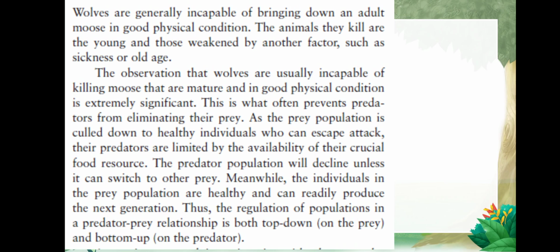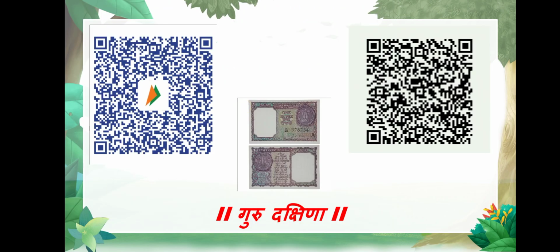Moose is a big deer kind of organism, isn't it? If it is in good condition, it can outperform the wolves, isn't it? So this is an example of bottom up control, isn't it?